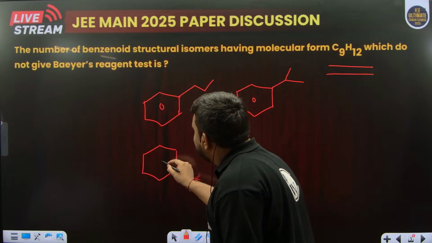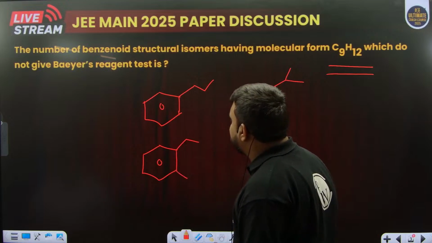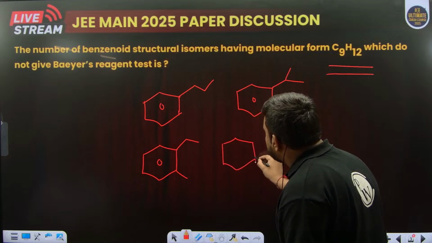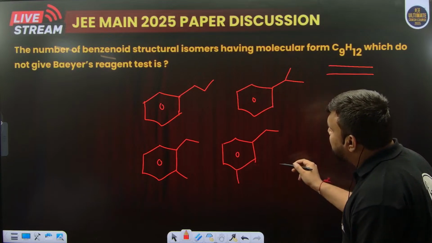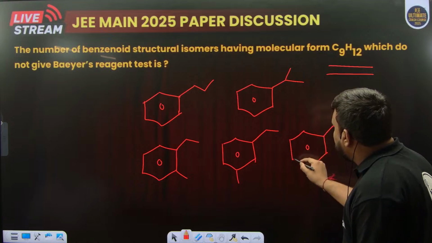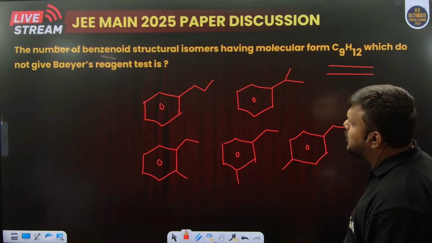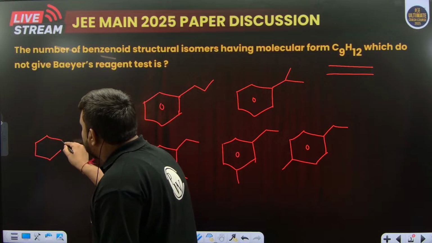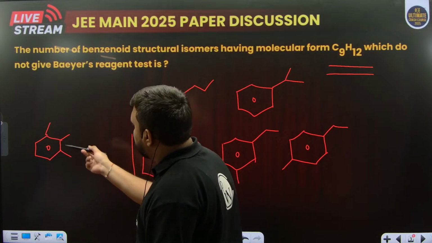So definitely, first of all, let us draw benzene with an alkyl group where the size is of 3 carbon. This is propyl benzene, and also we can have isopropyl benzene over here. Next, this is ethyl and methyl attached. This is ortho position. Now let us change the positions. Ethyl and methyl, we are having this at meta position now, and one more, ethyl and methyl connected at the para position to each other. Also we can have 3 methyls attached to benzene. So the different positions that we can have, this is one of the combinations.